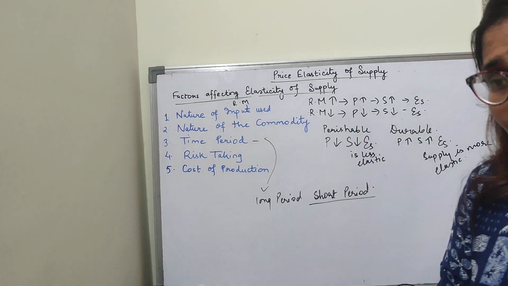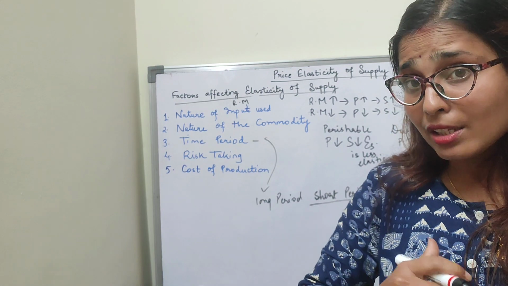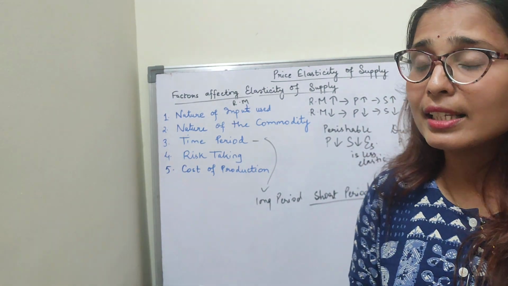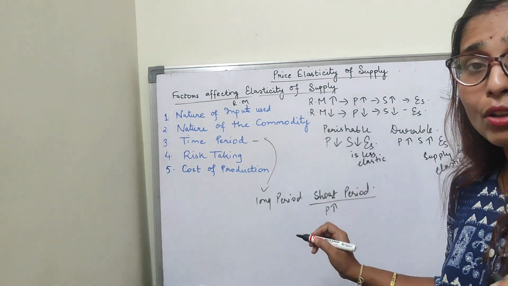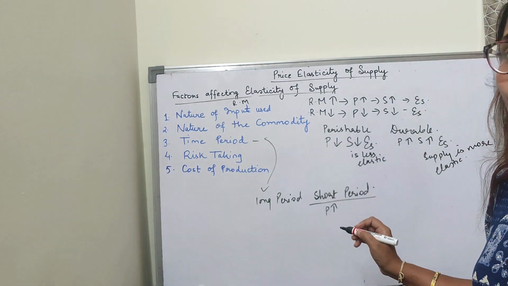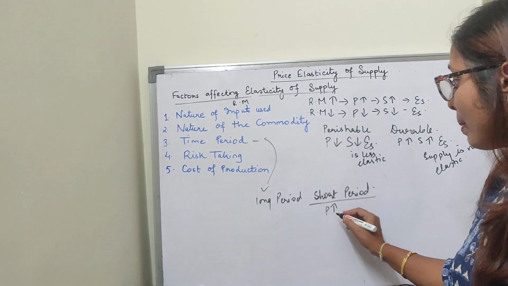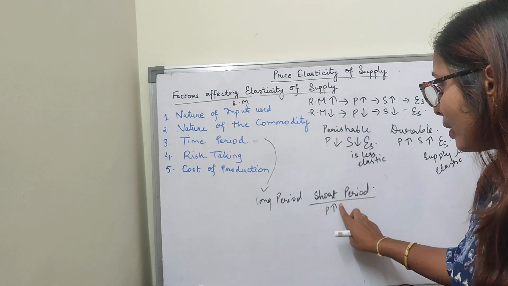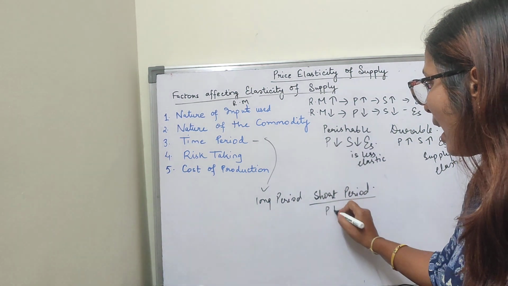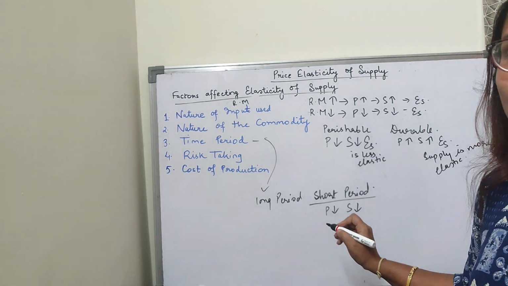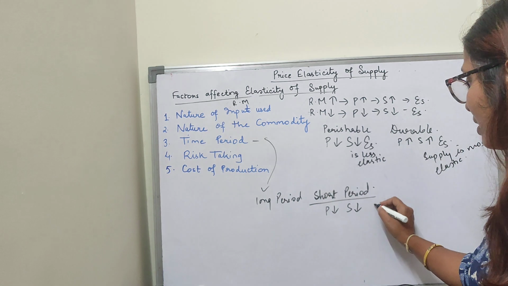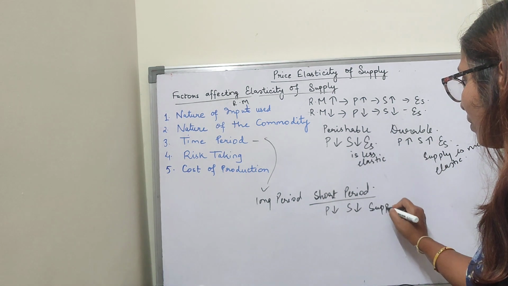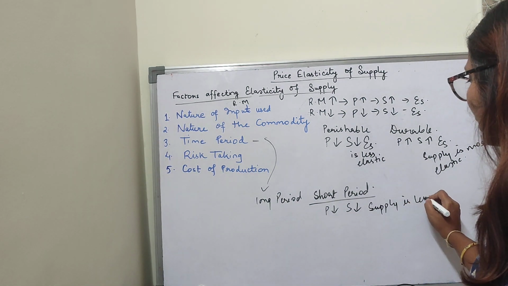So in just a short period, I cannot change the fixed factor also. So for that reason, I can say that my production I cannot increase more. As I cannot increase more production due to a shorter period of time, that means production will reduce and supply will also reduce. So supply reduces, that means I can say that supply is less elastic. Clear?